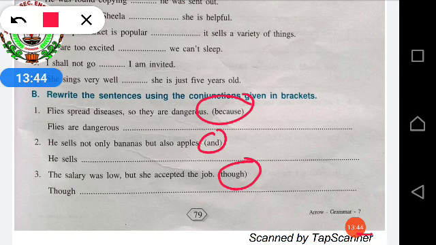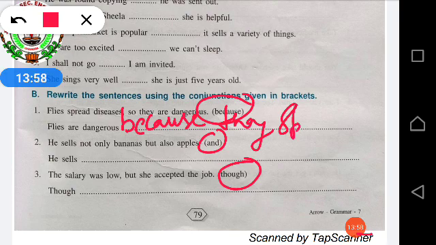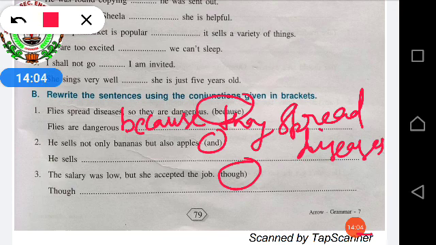Okay. Like the first one, flies spread diseases, so they are dangerous. Because. So it is: flies are dangerous because they spread diseases. Okay. So like this you people have to do the rest of the questions.